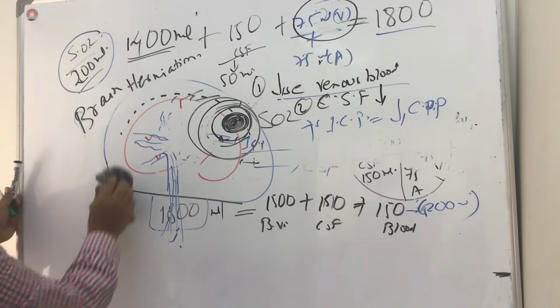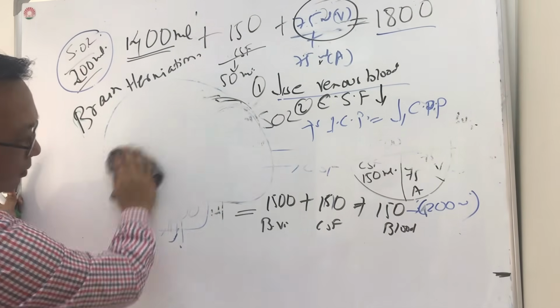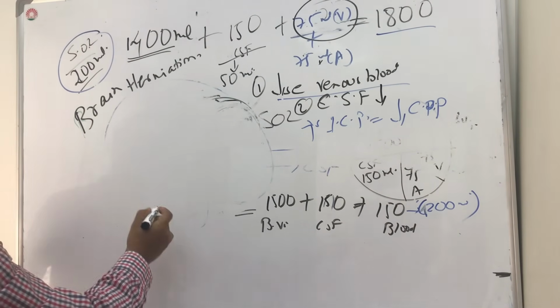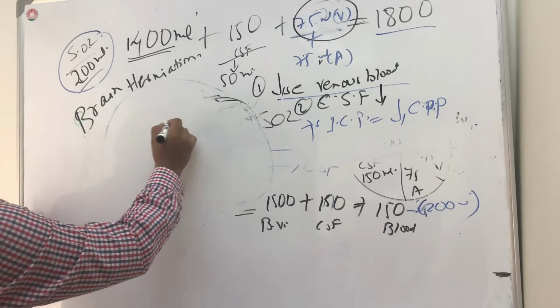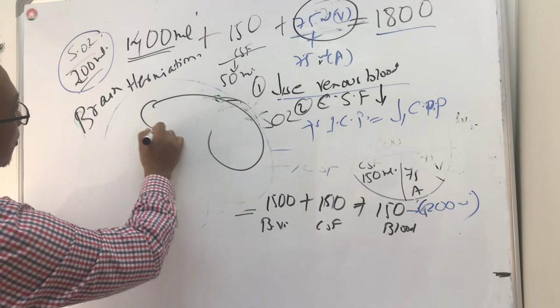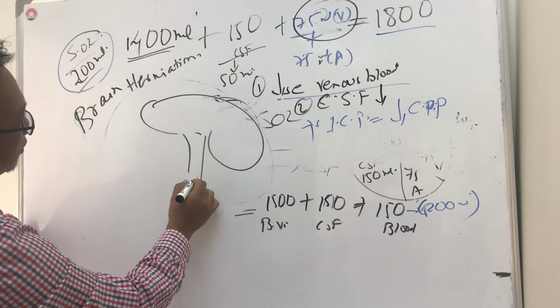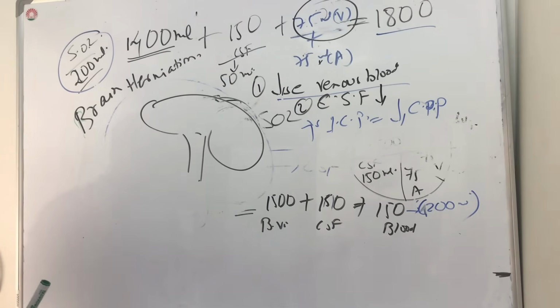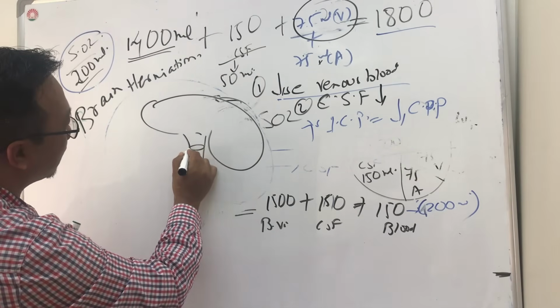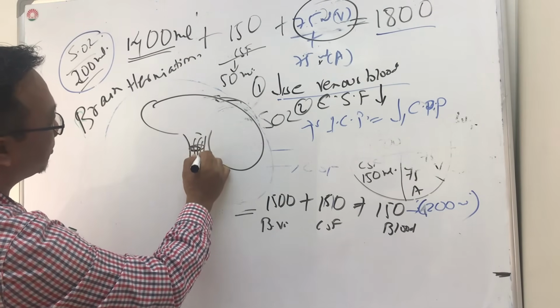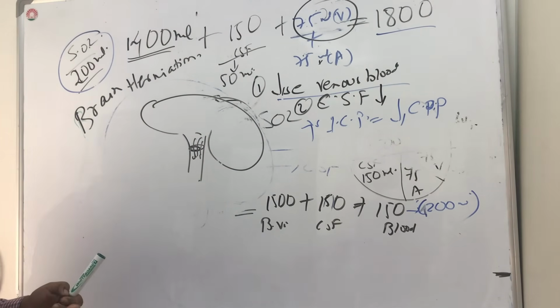So what is happening here? There will be herniation in some part, so the brain might herniate. In the last resort, it can herniate through the foramen magnum here, which is called tonsillar herniation.